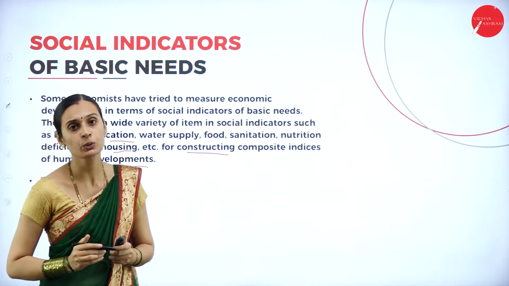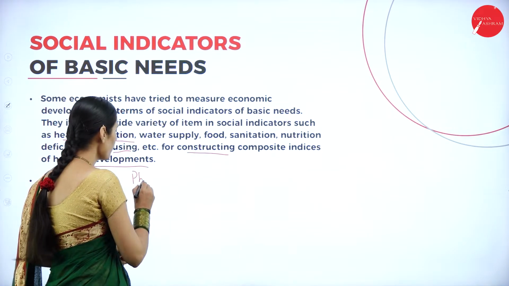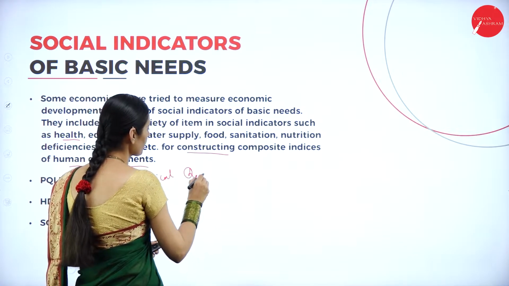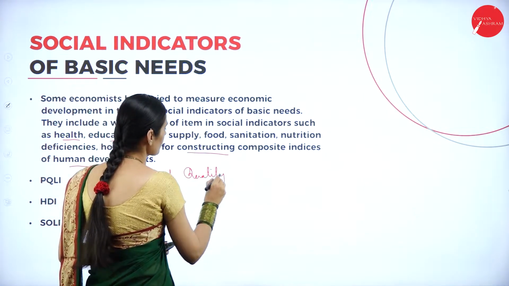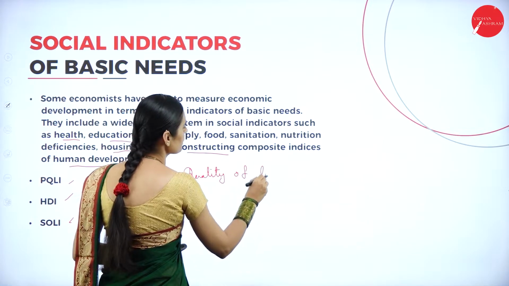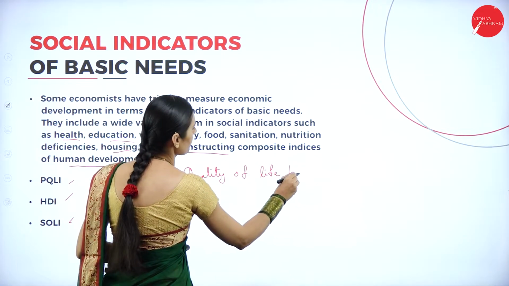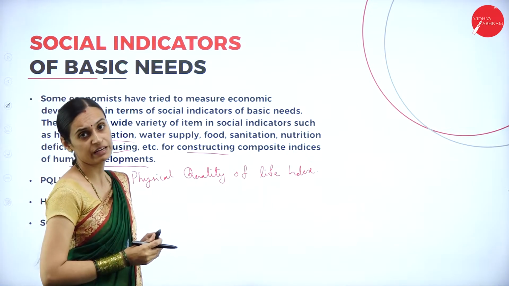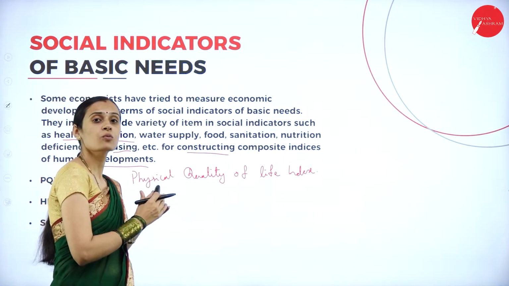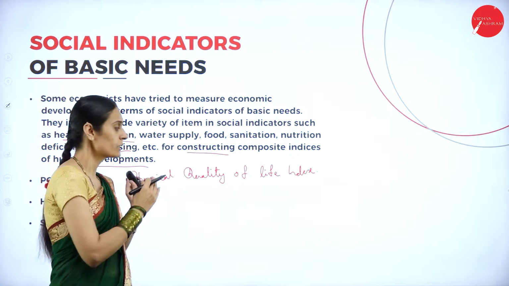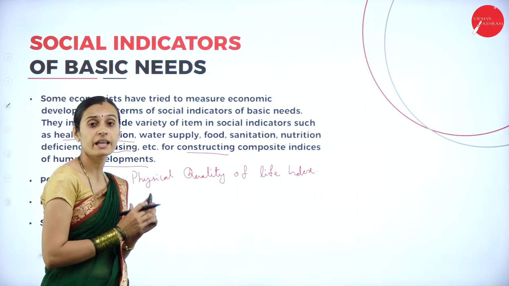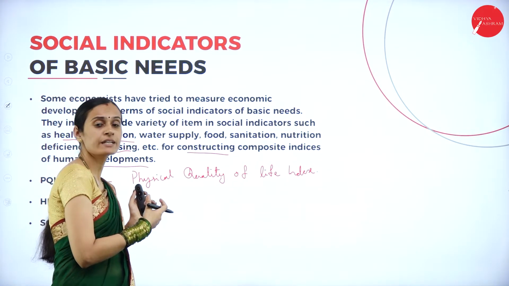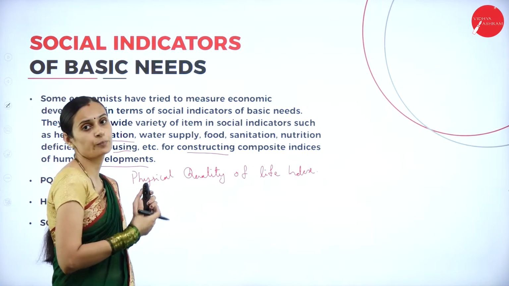What do you mean by PQLI? That is Physical Quality of Life Index. Professor Morris D. Morris introduced the Physical Quality of Life Index in 1979, and he constructed this index for 23 developing countries.